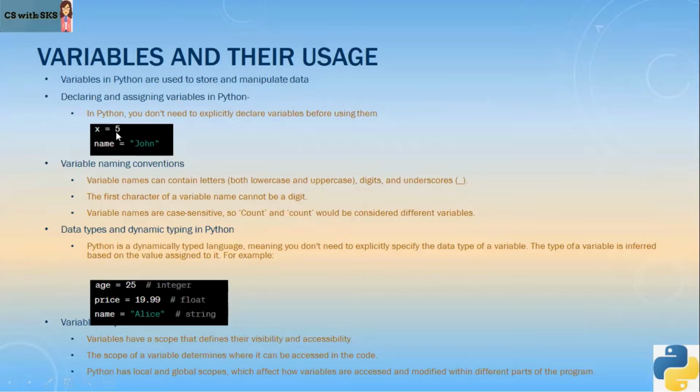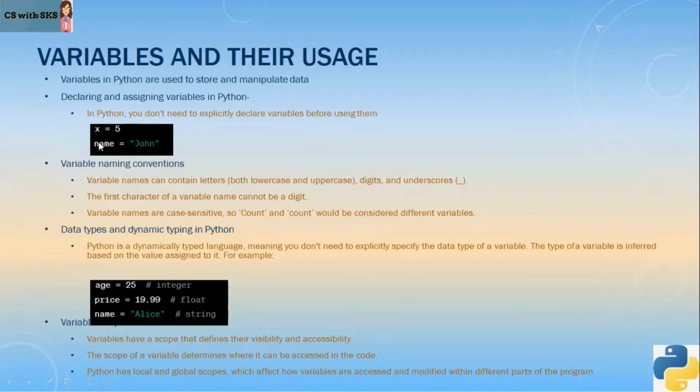So if you write x is equals to 5, and then you write name is equals to John, here x is a variable to which 5 is assigned, and it is an integer value. So x becomes integer variable. But later in the program, if you assign x with some other value, its data type will automatically be changed according to that value. Similarly, if I look at name, name is having John. John is a string variable, a string literal, right? So when I'm assigning a string value to the variable, that variable's data type will be string.